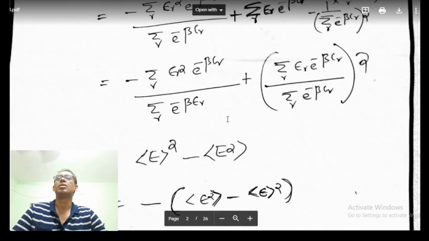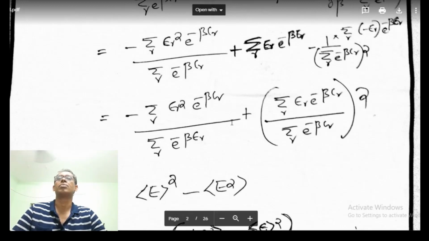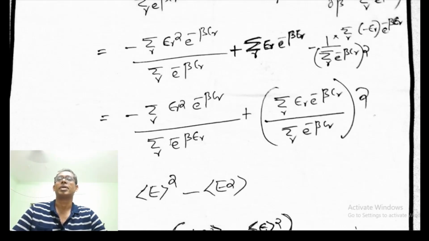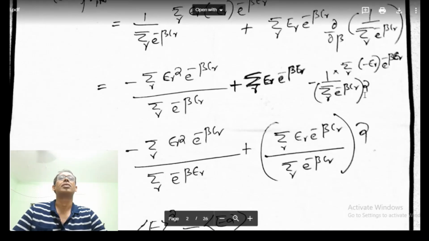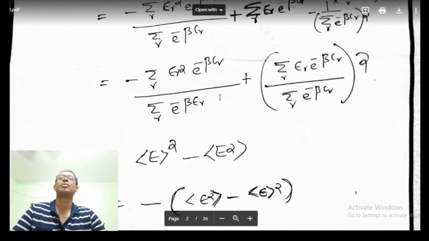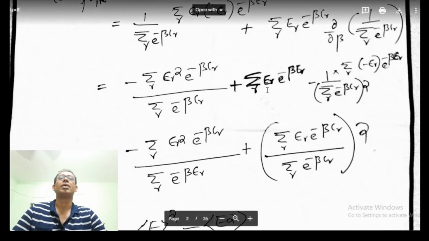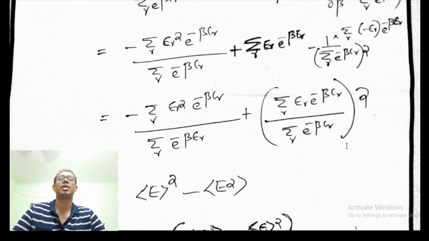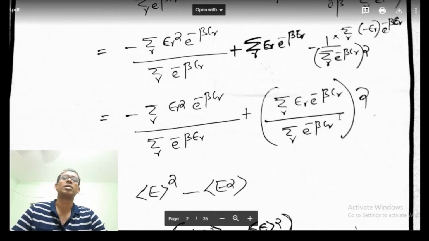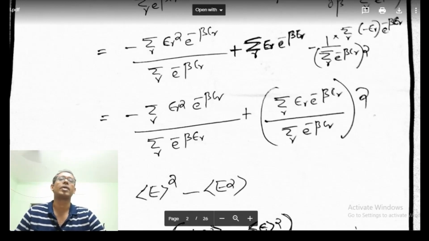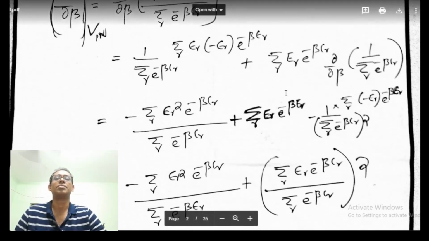So this is minus of sigma r E_r squared e to the power minus beta E_r over sigma r e to the power minus beta E_r. We have negative signs here, and they cancel. So what we have is sigma r E_r e to the power minus beta E_r over sigma r e to the power minus beta E_r, whole square.